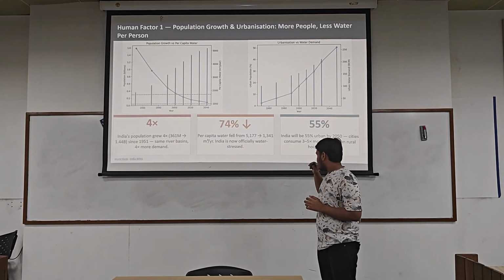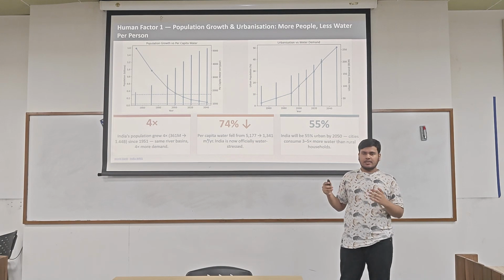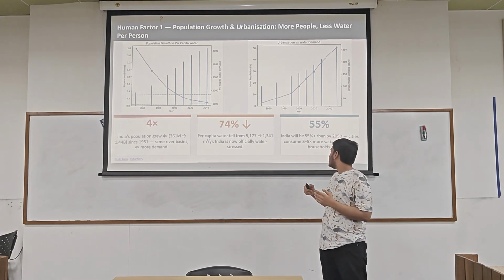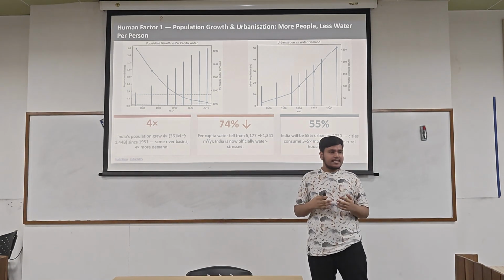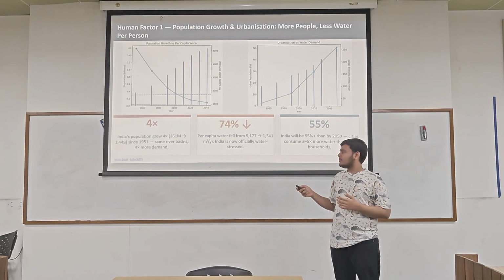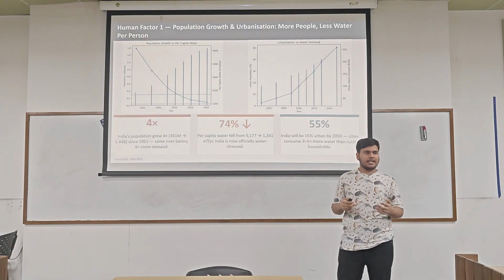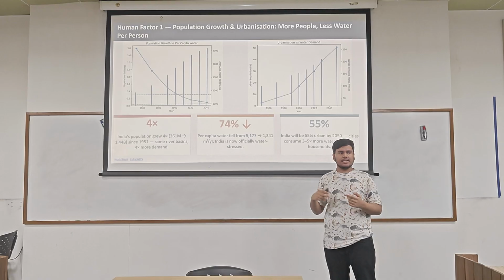Also, as we grow, urbanization is also growing. In India, cities use 3 to 5 times more water than rural areas. By 2050, 55% of India will be urbanized. So the water demand is increasing sharply.